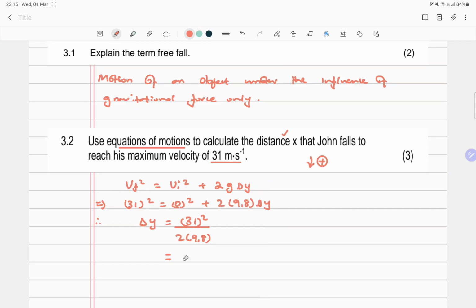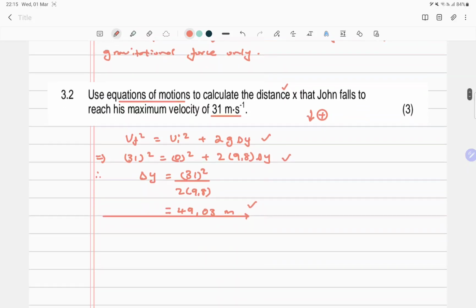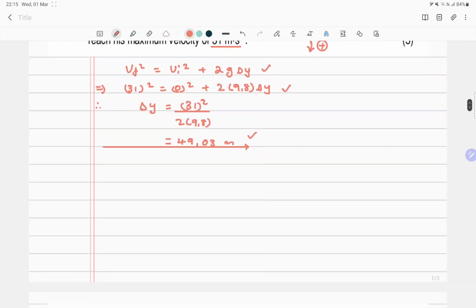So I'm getting 49,03 meters. Okay, remember this is a distance, so we don't have to worry about direction. It's a scalar quantity, not an issue for us. Okay, so we're going to have a formula, substitution, and the answer. Okay, great.